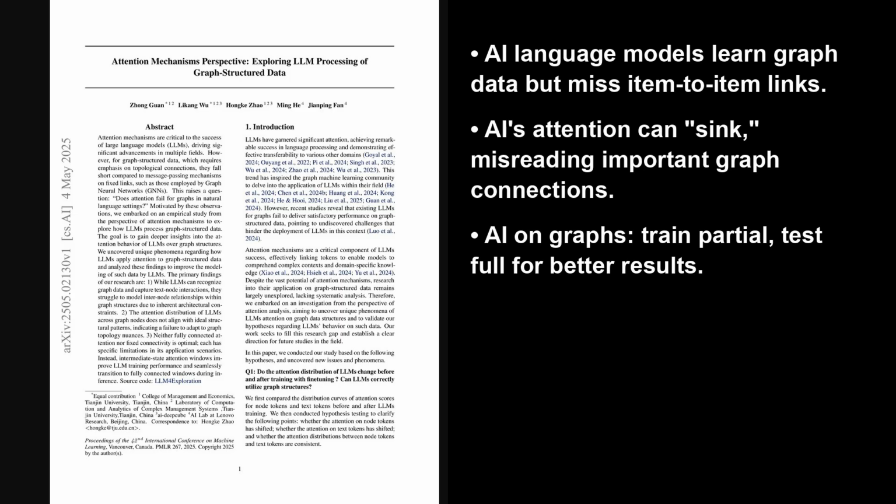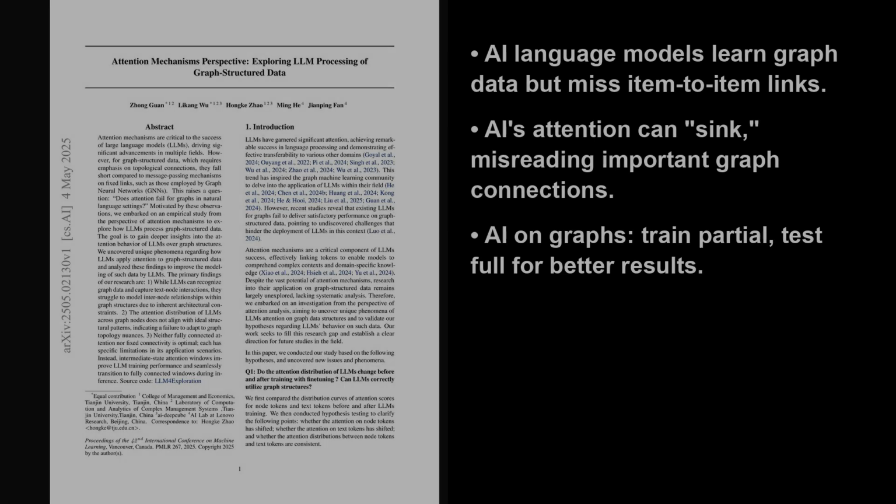This paper investigates how large language models, or LLMs, process graph structured data. This type of data is all about connections between items. LLMs use attention mechanisms, essentially how they decide what to focus on. The authors explore why LLMs sometimes struggle with graphs compared to specialized graph neural networks, or GNNs.